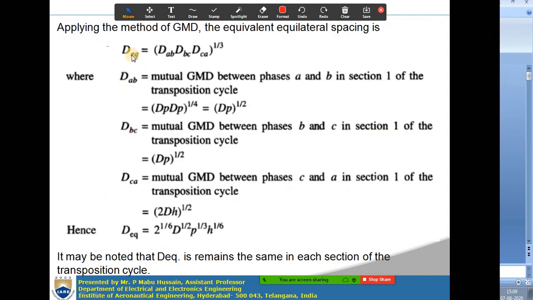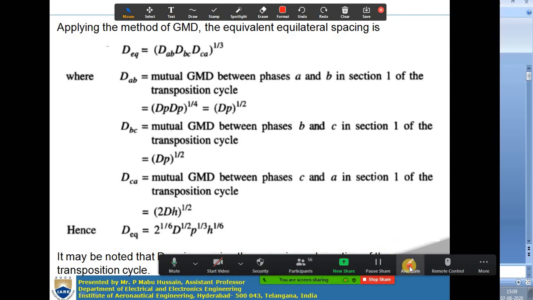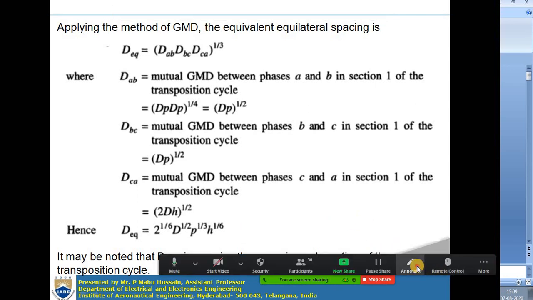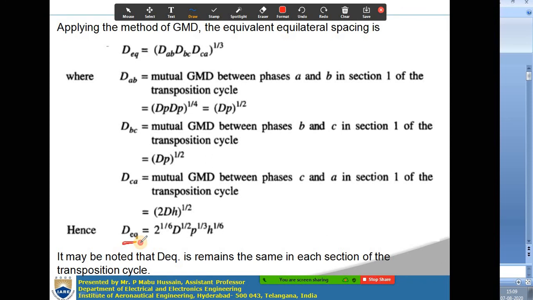After getting DAB, DBC and DCA, you can write the expression for D equivalent. D equivalent is the product of DAB, DBC, DCA whole to the power 1 by 3. Now you substitute all these in that expression. The final expression you will get is 2 power 1 by 6 into D power 1 by 2, P power 1 by 3, H power 1 by 6. You do some mathematics now, and you will get the final expression as this one.